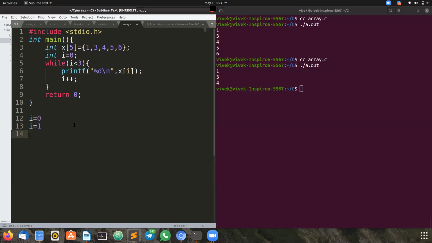Again the value at index 1 gets printed. Then the I value is incremented again to 2. Again at index position 2, what is the value? 4. It also got printed. Then again the I value got incremented, I++. Now the I value is 3.